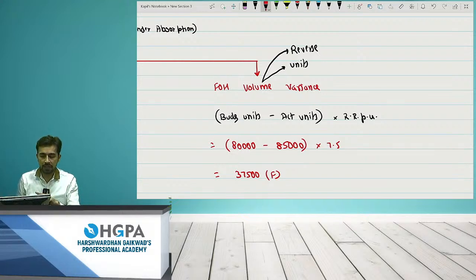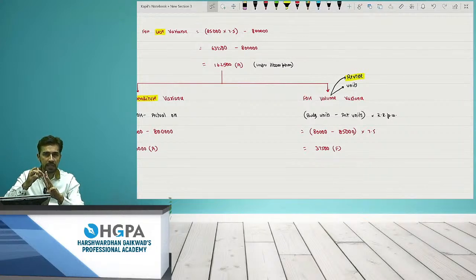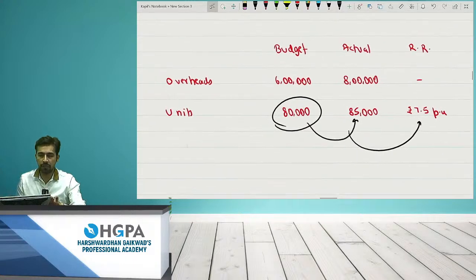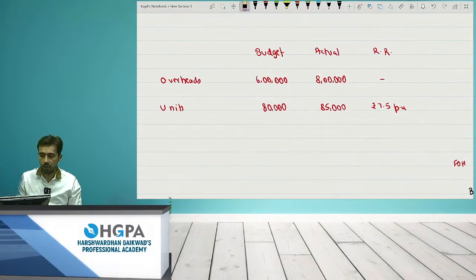Although the answer is negative, but I told you, you check the reverse sign over there, right? You check the reverse sign because this is actually a favorable situation for you. So यहाँ तक if you check, I only check only 2 points, right? Overheads and units, that is O and U. I did not check for hours, I did not check for days, I am just checking O and U, that's it. Okay, and now comes the D point, that is D, days.